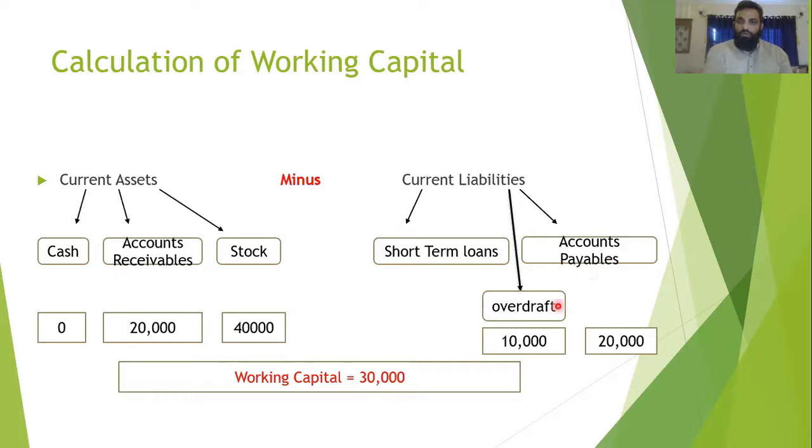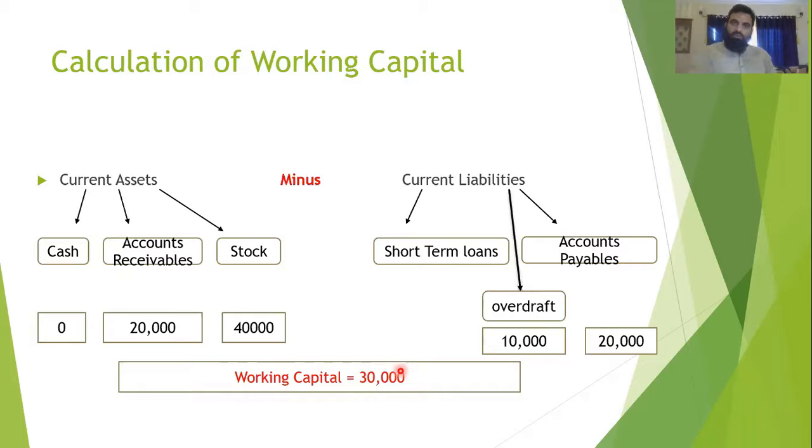So basically, I'm losing my reputation. I'm losing my credit reputation at the same time. And I am at risk. I'm actually running a risk of closing down my business. But at the same time, the working capital is very favorable. It looks so good. So this is how working capital can be misleading.